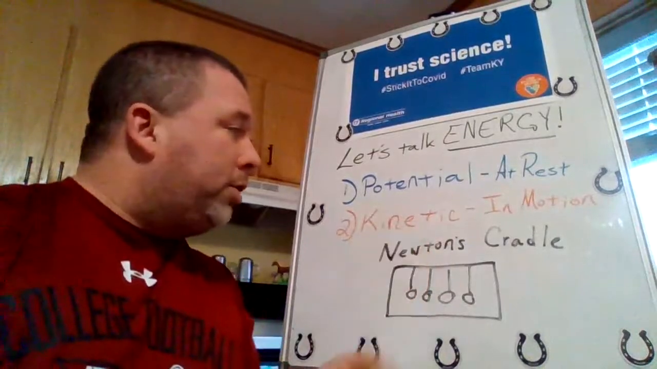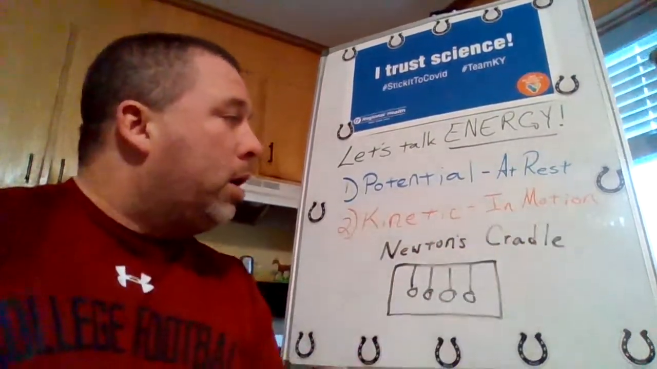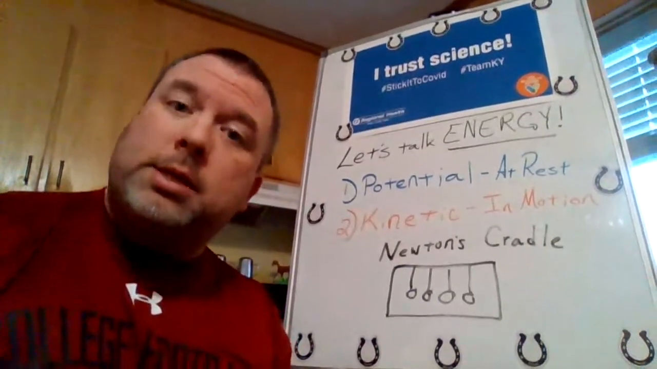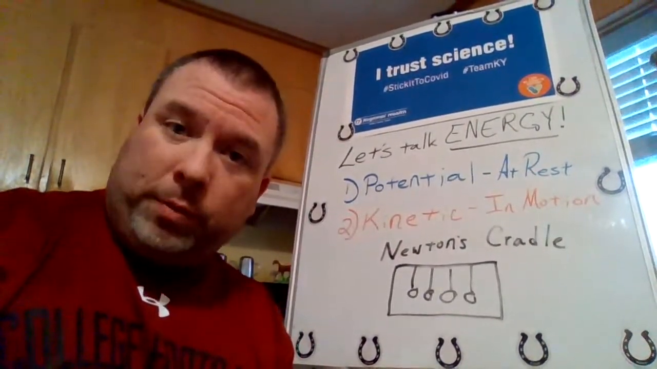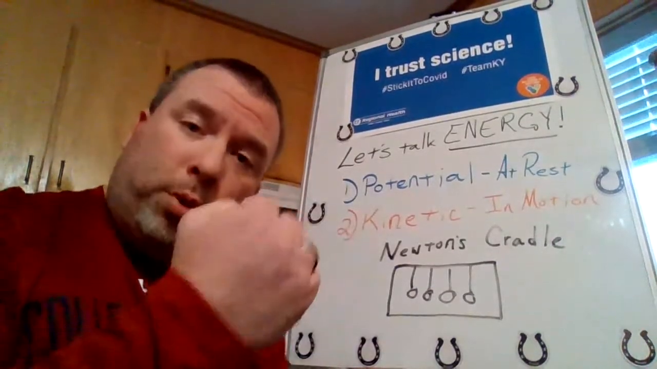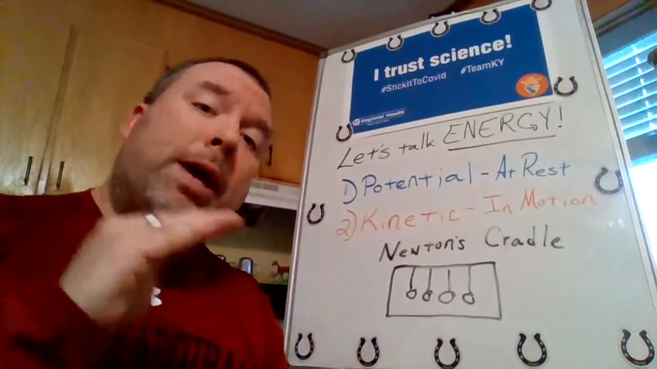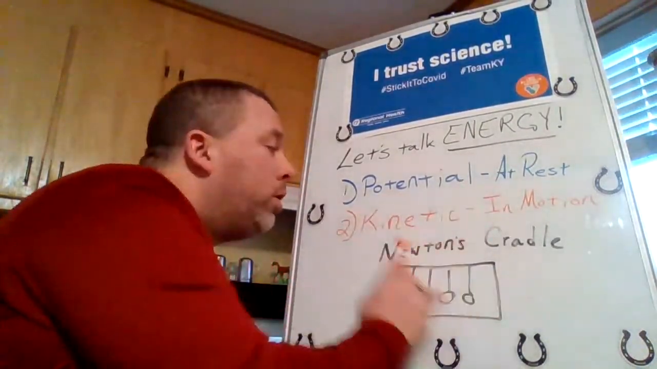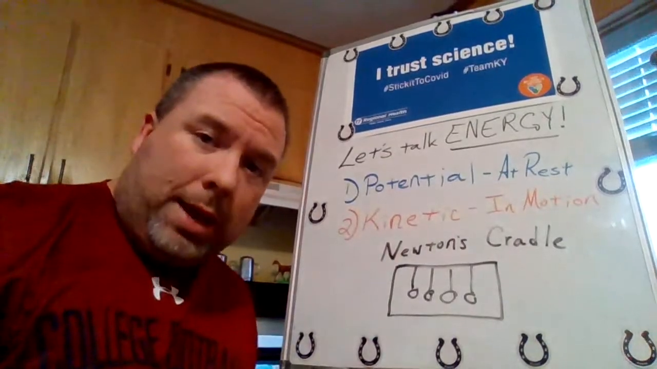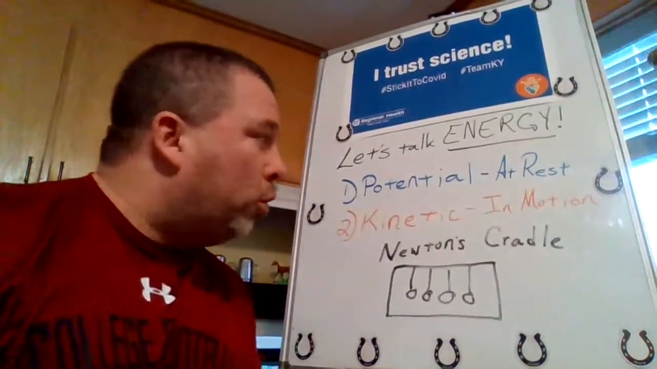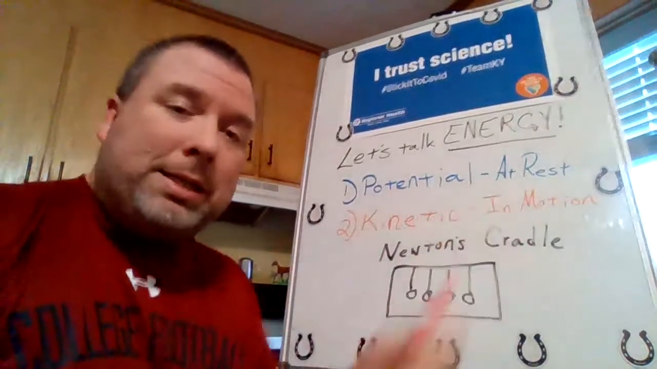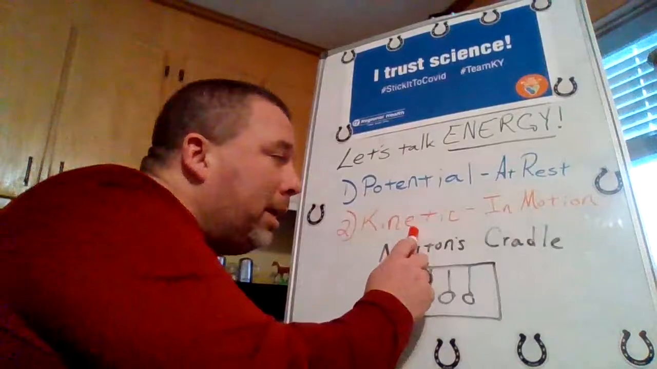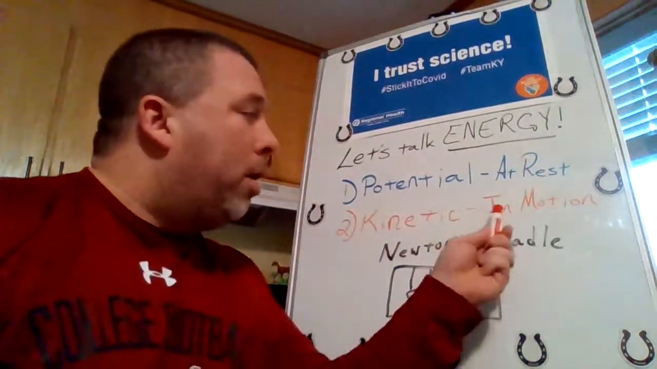Kinetic energy is the energy of something in motion. So you take a car. When a car is sitting in the driveway, it has potential energy. When you start the car and you put it in reverse or you put it into drive and the car begins to move, it goes from having potential energy to kinetic energy. Okay? And that's the difference between those two. Potential energy is something that's at rest. It has the potential to do a lot of things. Kinetic energy is the energy of something in motion.